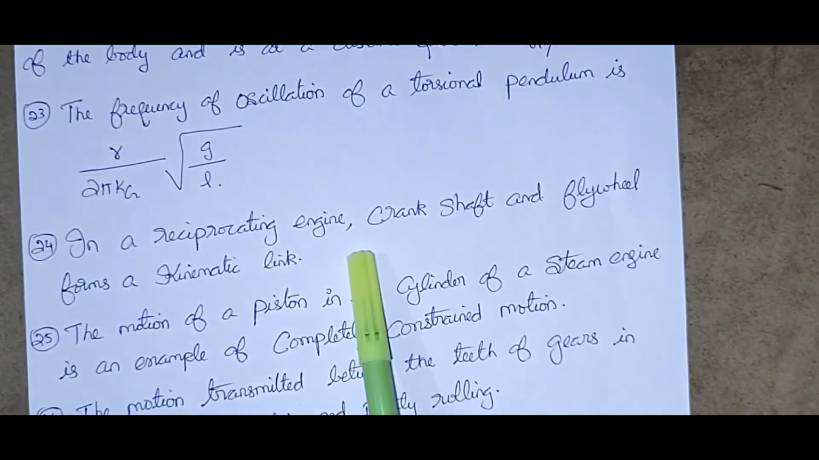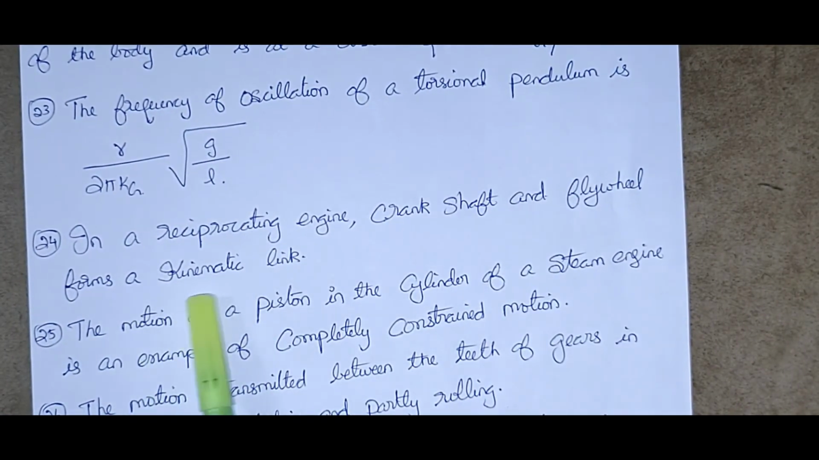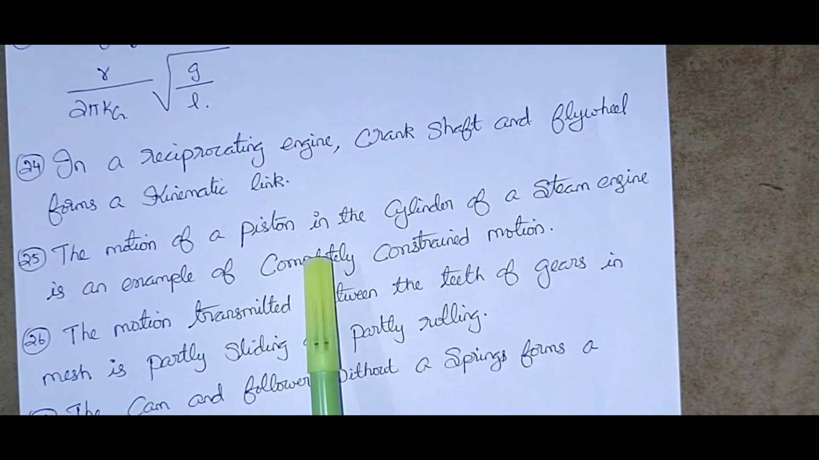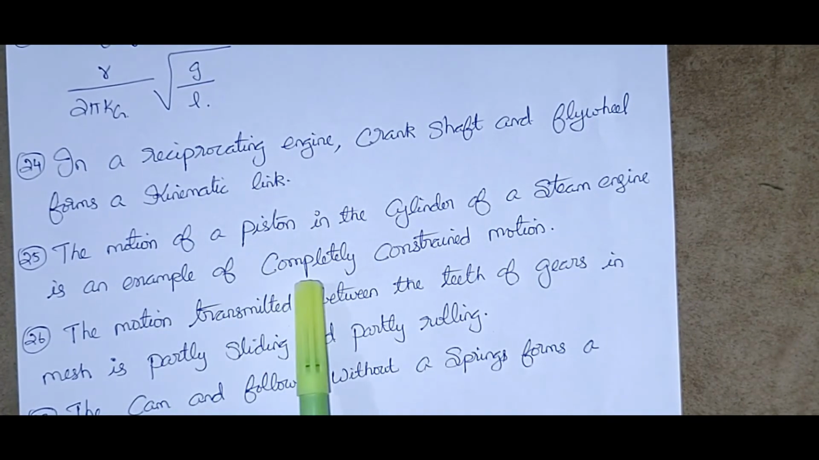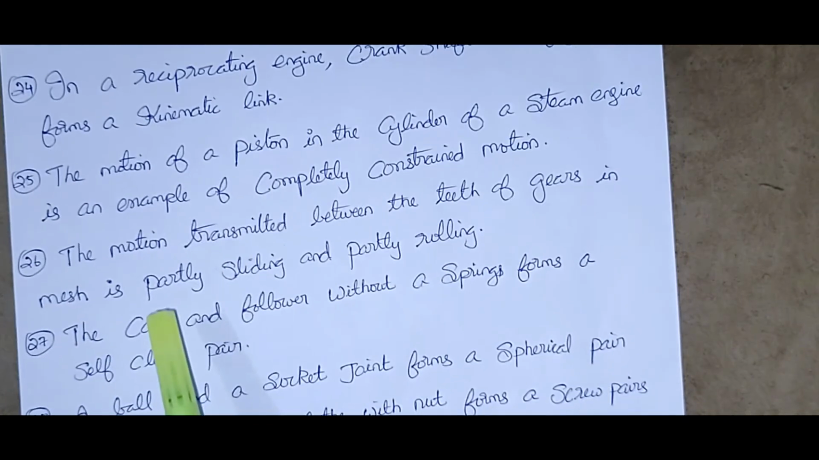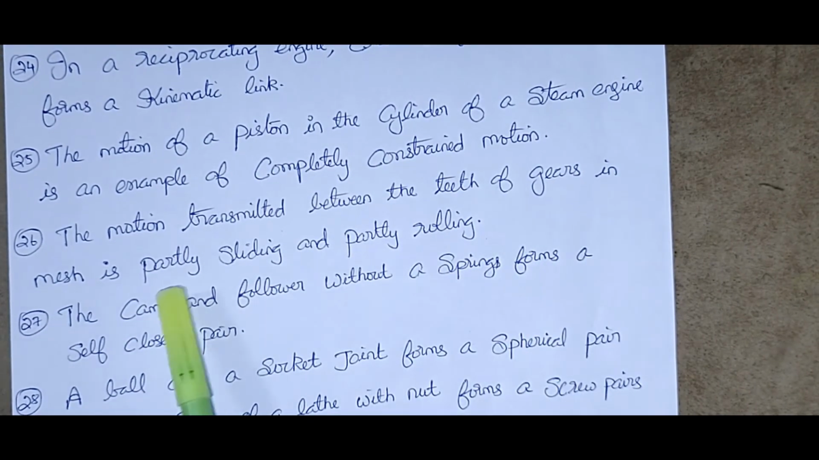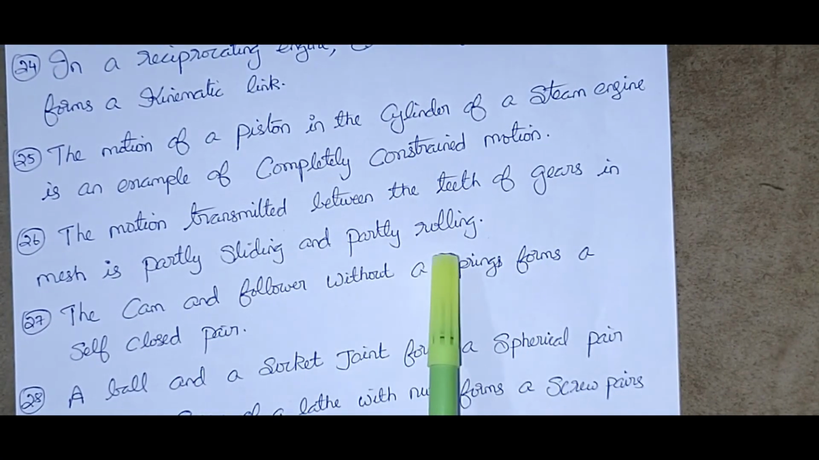In a reciprocating engine, crankshaft and flywheel form a kinematic link. The motion of a piston in the cylinder of a steam engine is an example of completely constrained motion. The motion transmitted between the teeth of gears in mesh is partly sliding and partly rolling.